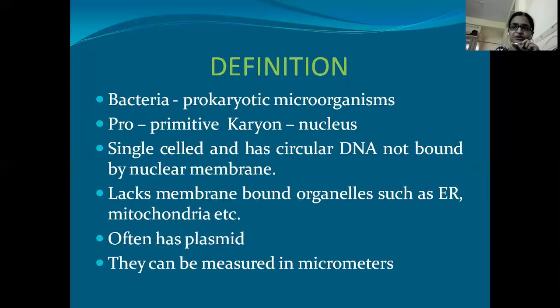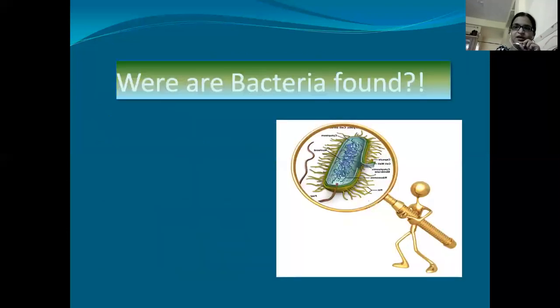And apart from nuclear membrane, prokaryotes are also lacking in membrane bound organelles such as endoplasmic reticulum, mitochondria, Golgi complex, etc. And these prokaryotes or bacteria will usually have plasmids. Plasmids are extra chromosomal genetic elements which serve different functions, and the size of bacteria can be measured in micrometers. Now, where we can find this bacteria?